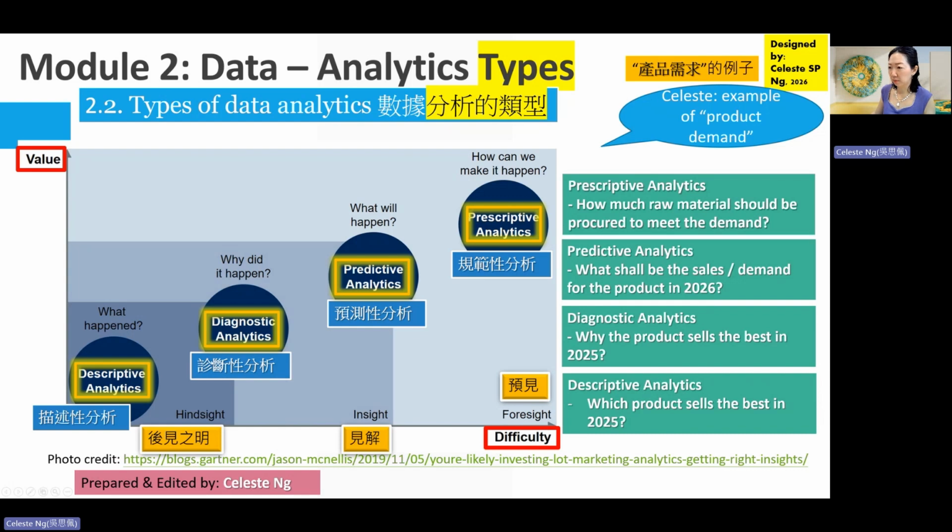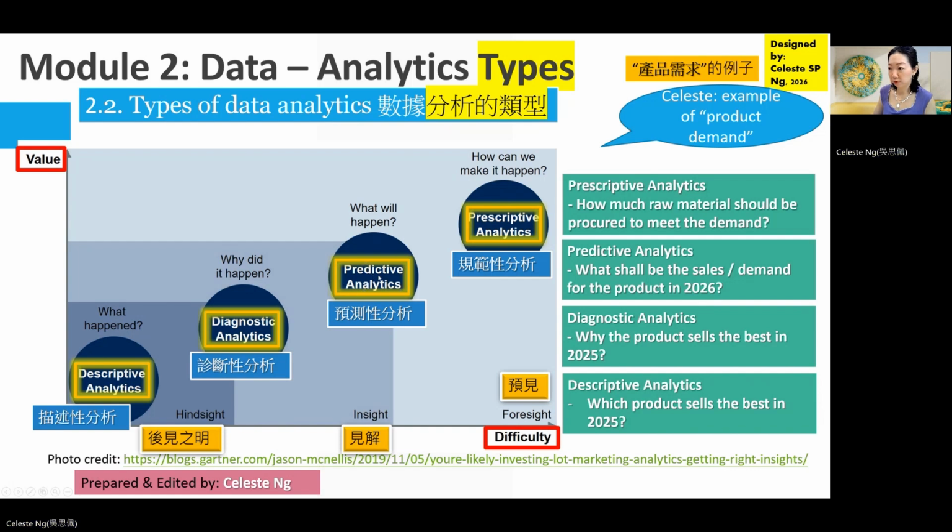And now the differences among these 4 types of data analytics. Descriptive tells us what had happened in the past, so it's a hindsight. Diagnostic is between hindsight and insight. It tells us why it happened, so that maybe we can do something in the future, maybe for prediction. And then predictive analytics is going to predict what will happen based on the past data that we model in our predictive modeling.